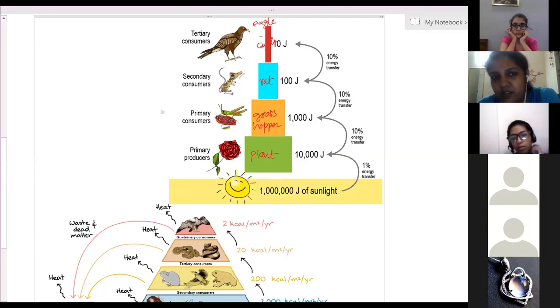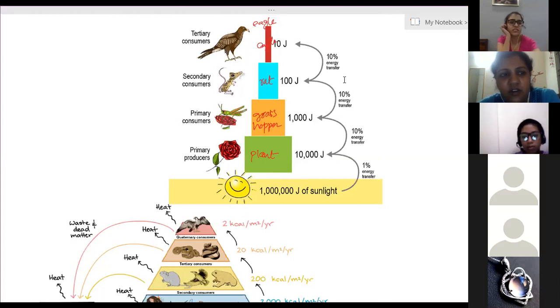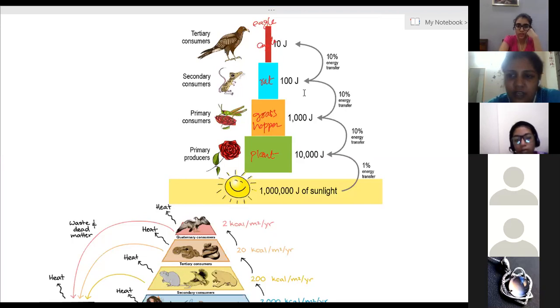This one will be given. This structure means that the food chain will be given to you, whether it has 3 levels or 4 levels. But that picture will be without the values like 1 million joule. Only one level is given. You have to calculate all the other levels. Clear? Yes, ma'am.